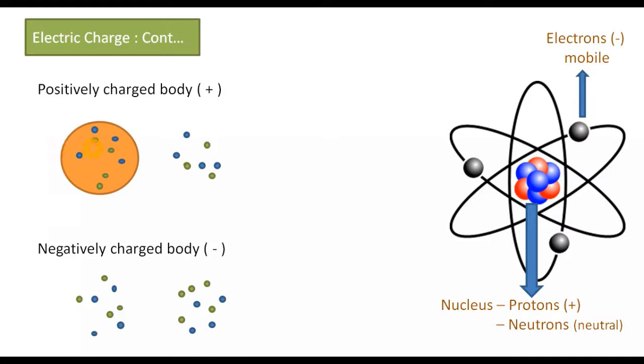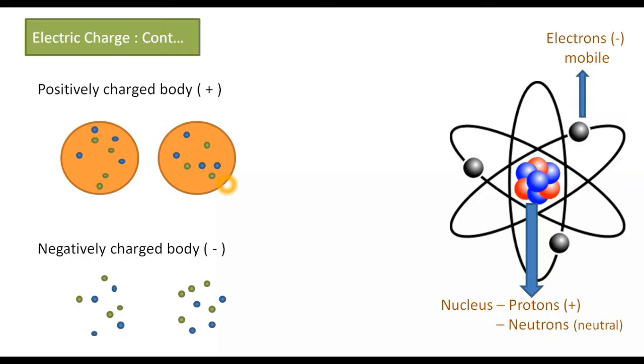You can see here, suppose the blue ones are the protons and the green ones are the electrons. Currently it's neutral, because the number of protons is equal to the number of electrons. You can see there are 1, 2, 3, 4 protons and 4 electrons. Now what will happen if it loses one electron? Now there are more protons: 1, 2, 3, 4 protons, but only 3 electrons.